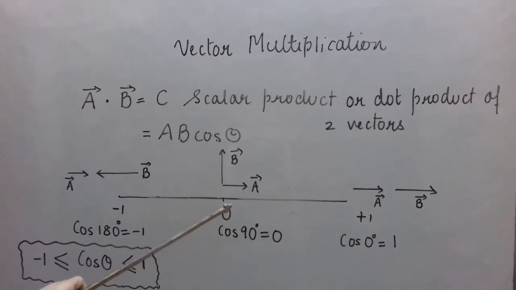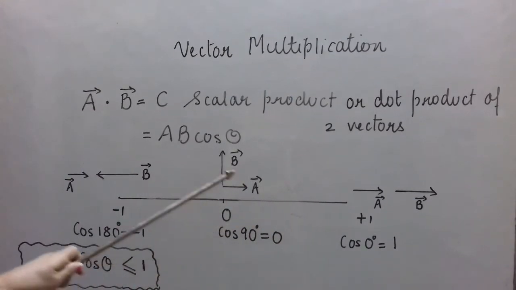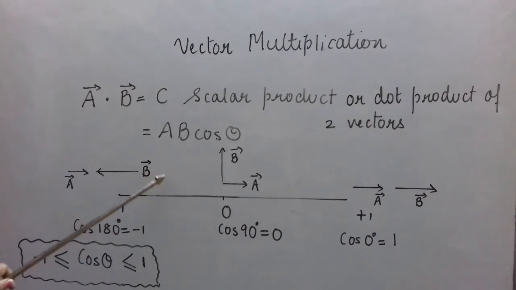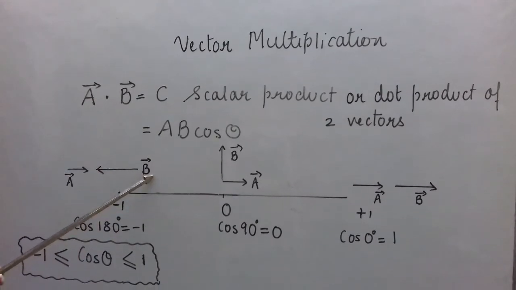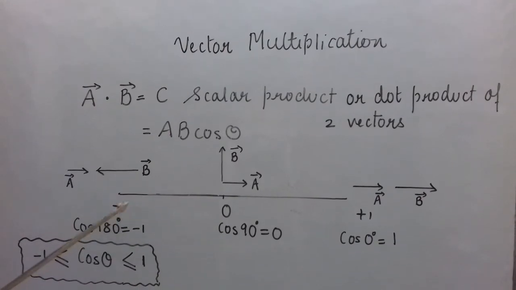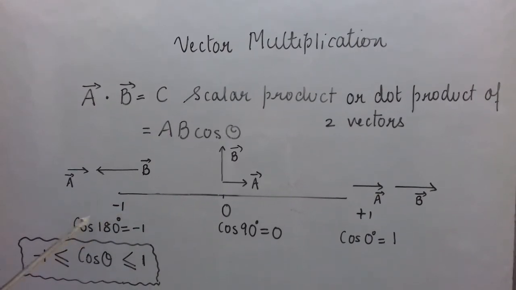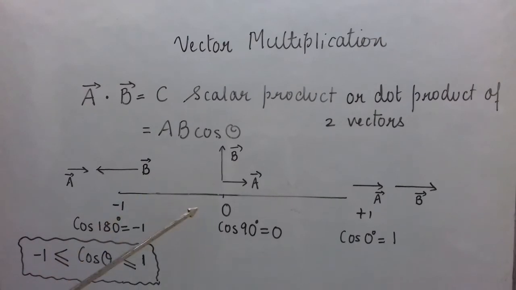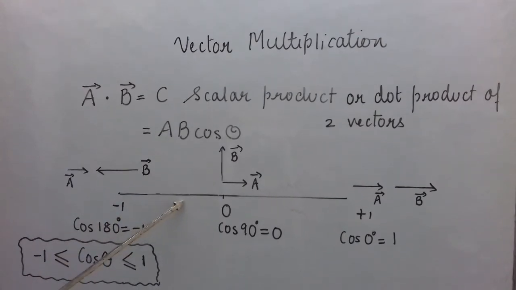It means 0 point something. When the two vectors are inclined and the angle between them is obtuse, between 90 and 180 degree, then cos of that angle will be minus 0 point something.